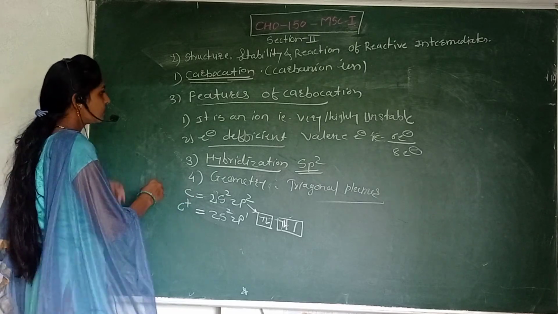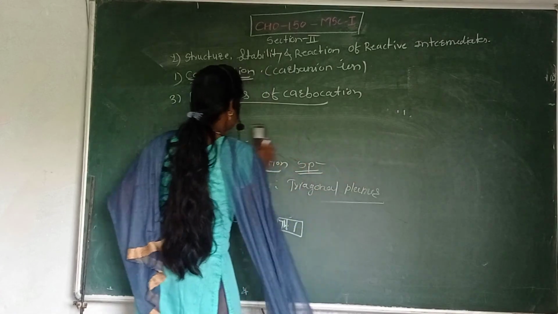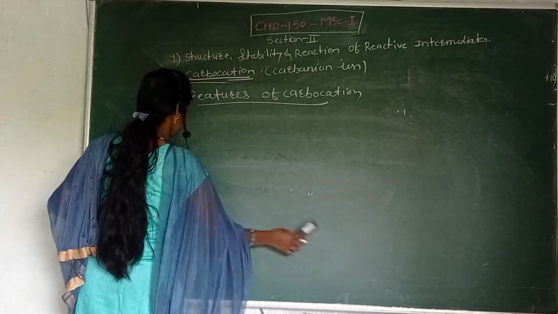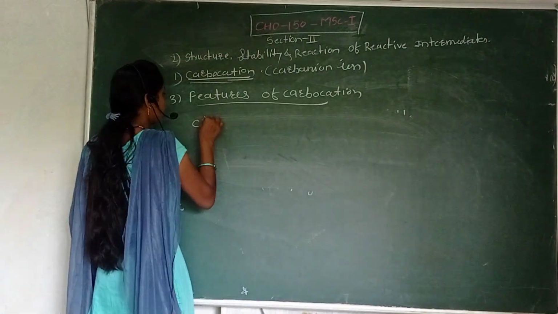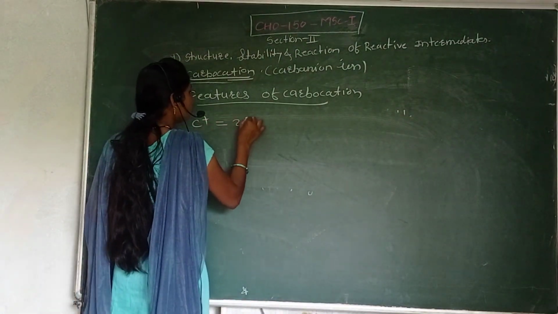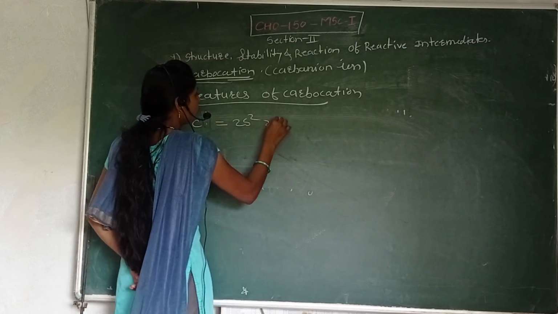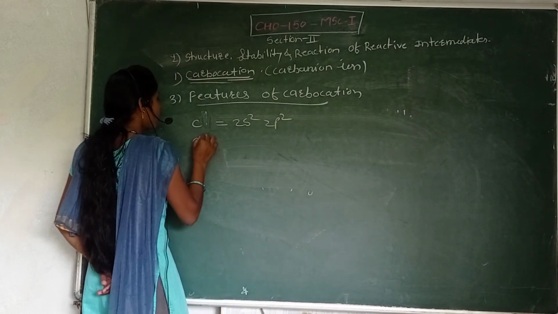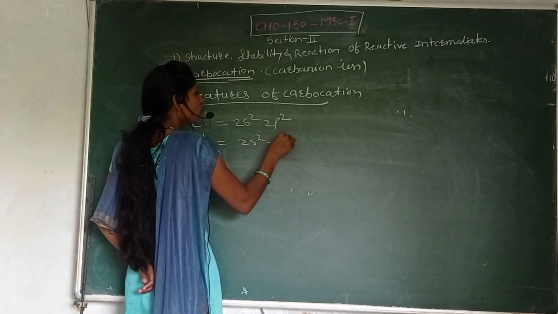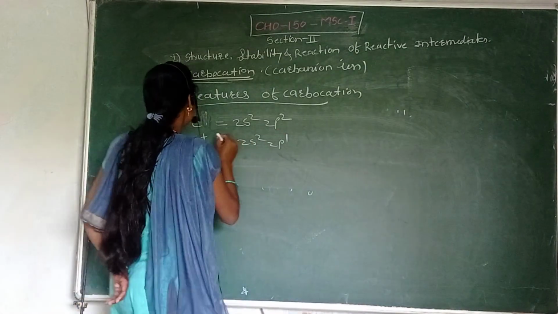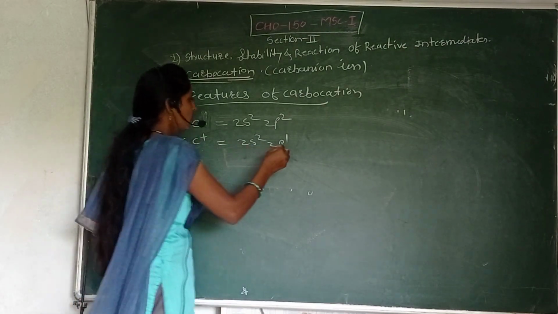See here, carbocation has 2s2 2p1, while carbon has 2s2 2p2. Okay, so this is the ground state.